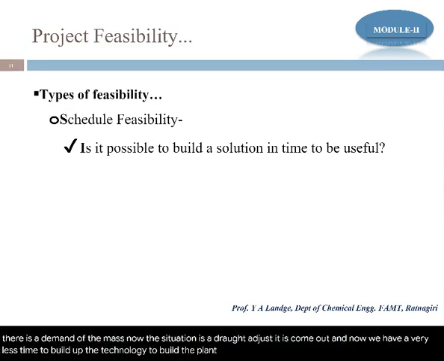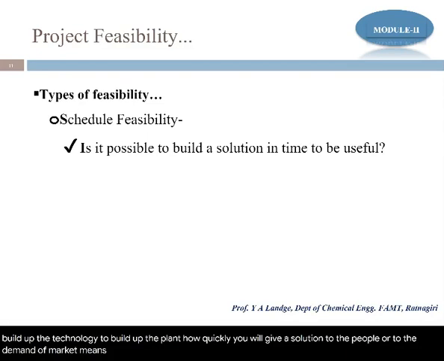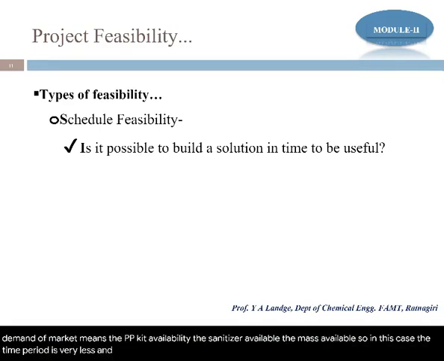Now how quickly will you give a solution to the people or to the demand of the market? Meaning the PPE kit available, the sanitizer available, the mask available. So in this case, the time period is very short. And if you give the solution in between, then it is a benefit to you.